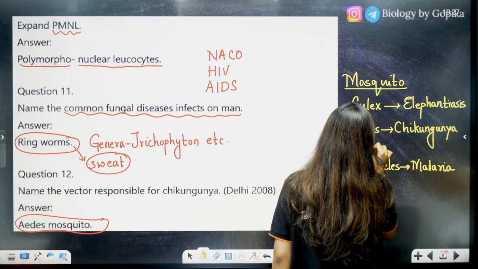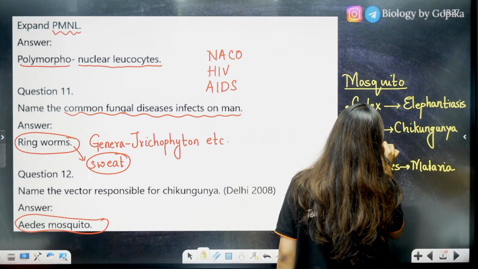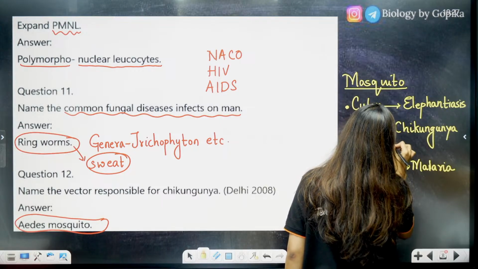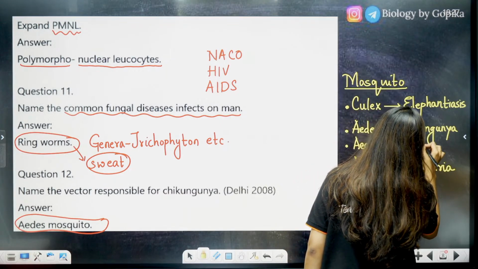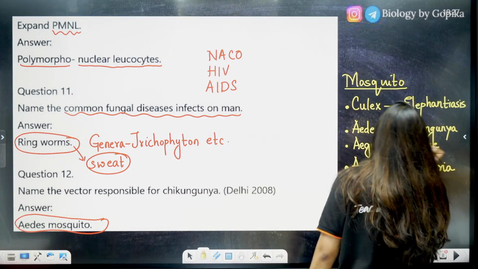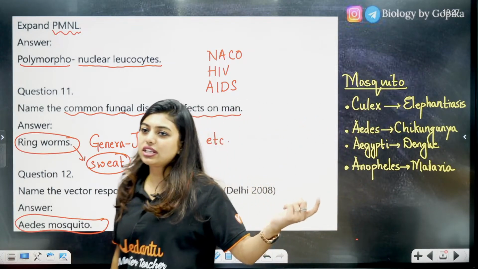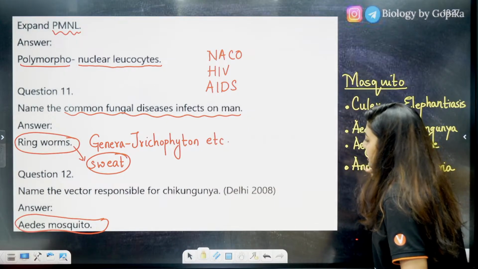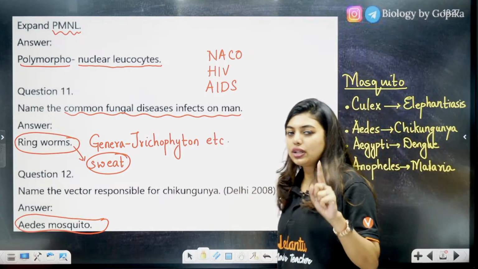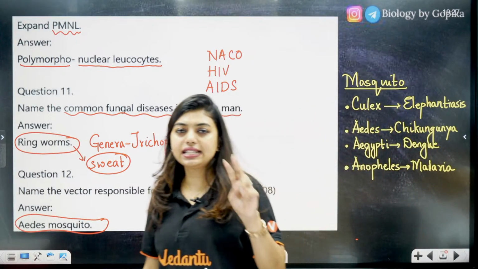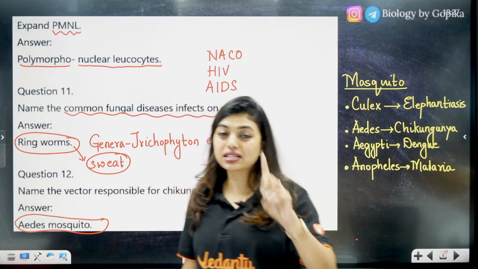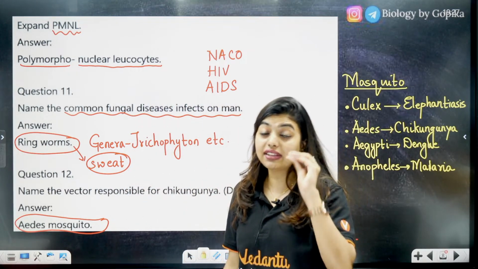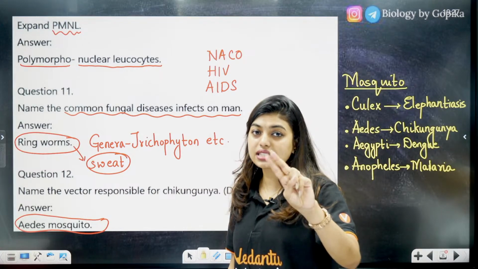This is not mentioned in your NCERT. Everyone says Aedes and Anopheles all the time. So these four are the mosquitoes, but Culex, Aedes and Anopheles you cannot forget. Culex is elephantiasis, Aedes is chikungunya and Anopheles is your malaria, which is very important because malaria is a digenetic parasite.